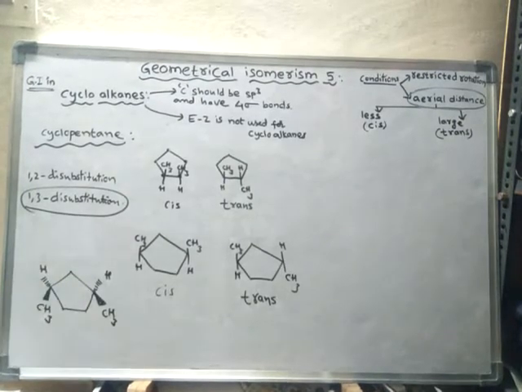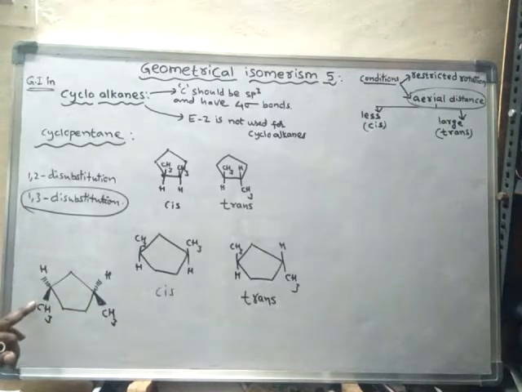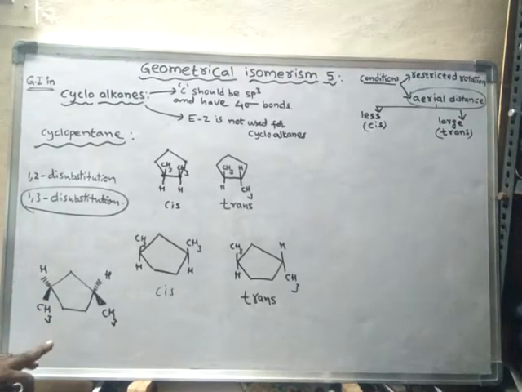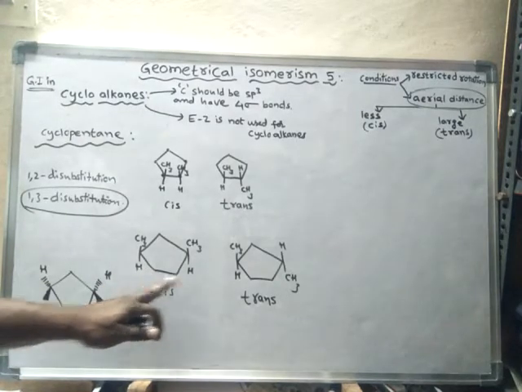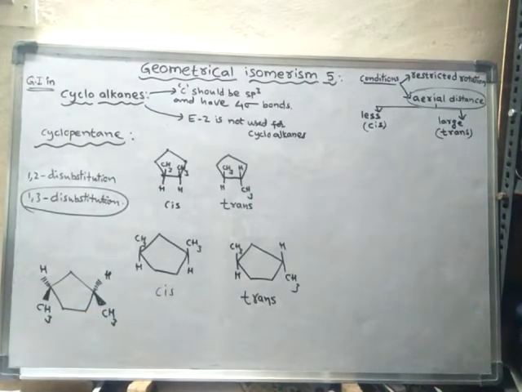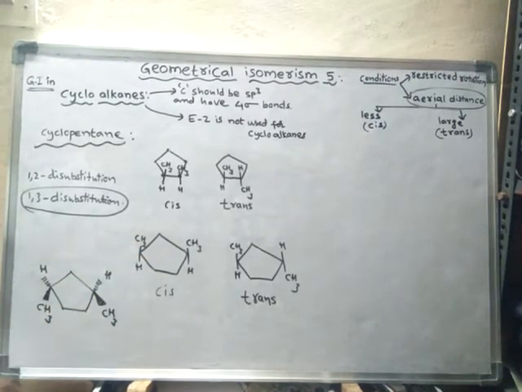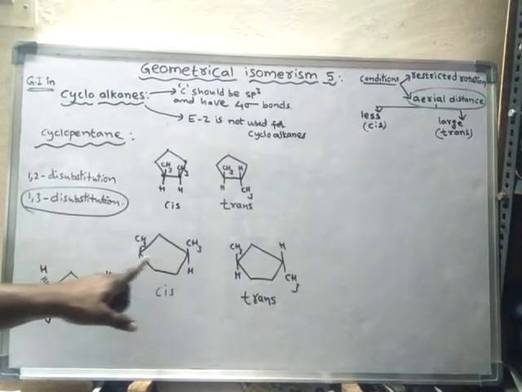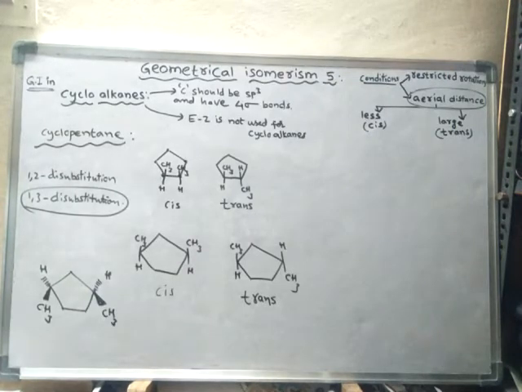Here I can draw using solid wedge and dashed wedge also, but it is a time consuming process, hence I used this easy method to represent. The one showing upward is towards the observer, and the one denoted downward is away from the observer. So this is the way disubstituted cyclopentanes are represented.